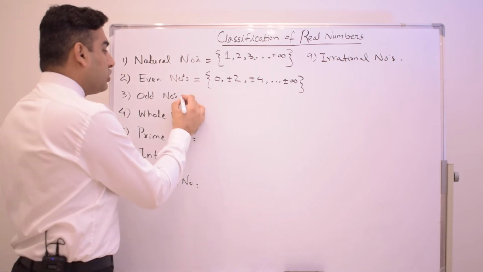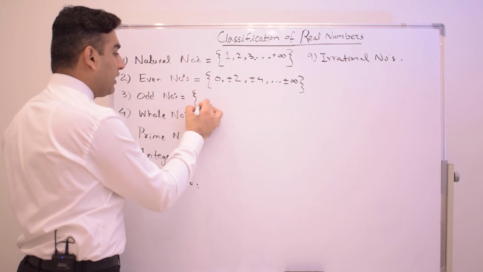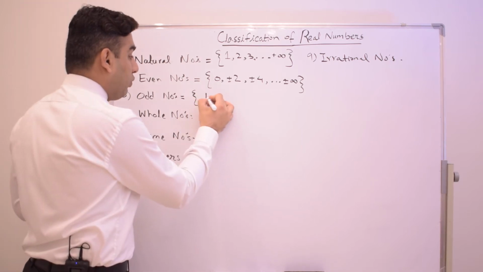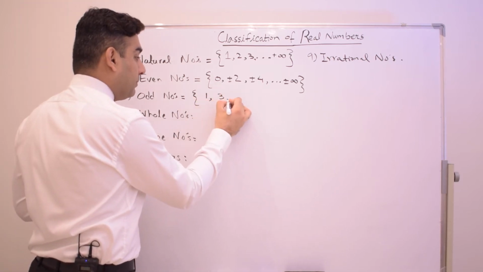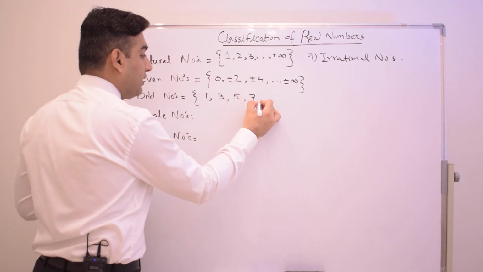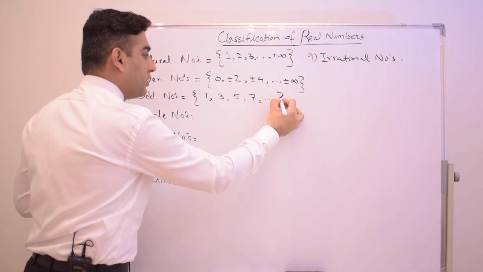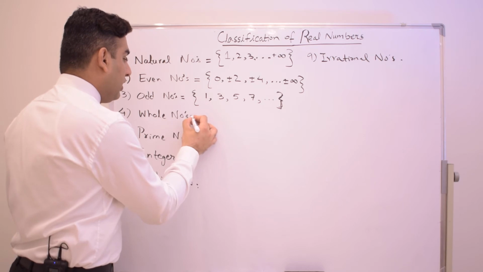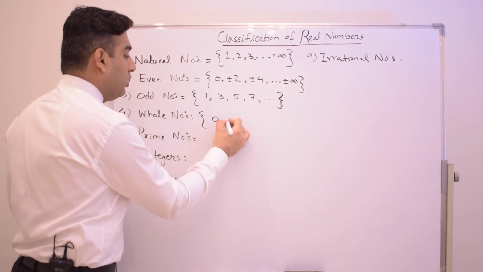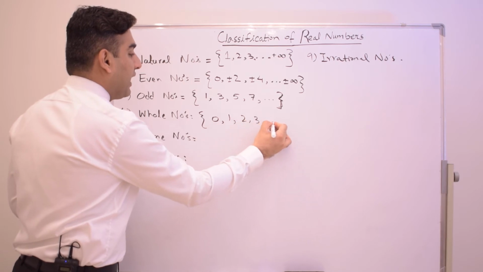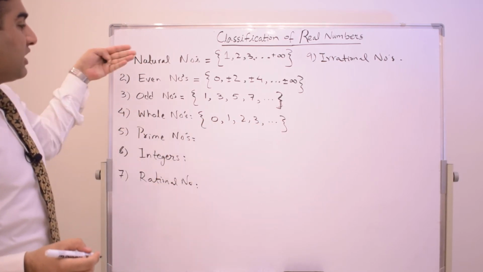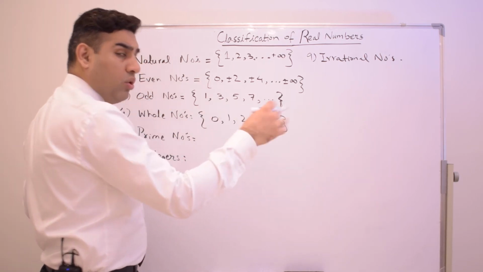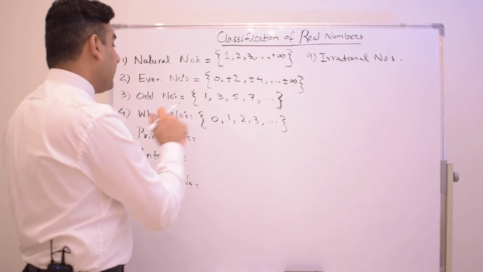Let's go to the odd numbers. What are odd numbers? Odd numbers are those which are not divisible by 2, like 1, 3, 5, 7, and so on. I hope you understand this. Guys, what are whole numbers? Whole numbers start from 0, 1, 2, 3, and so on to positive infinity. The only difference between whole numbers and natural numbers is 0. The remaining set contains the same numbers.